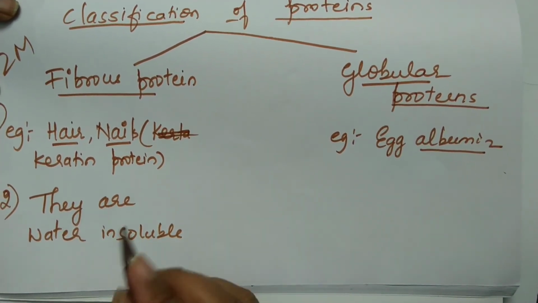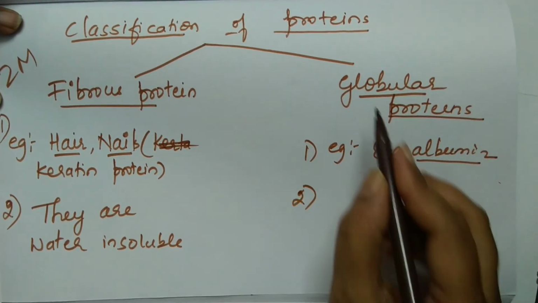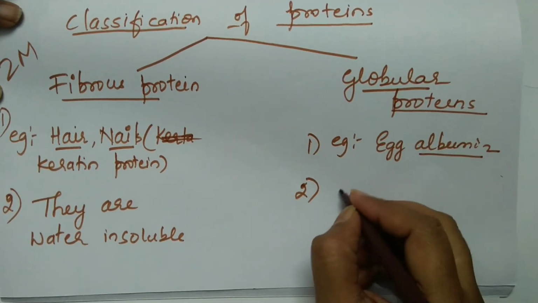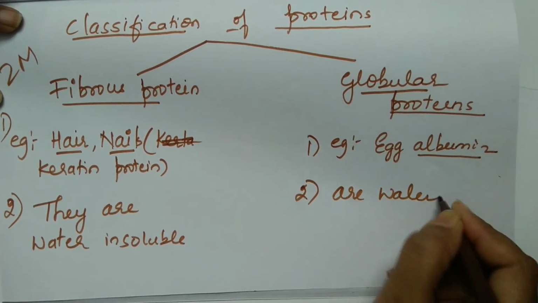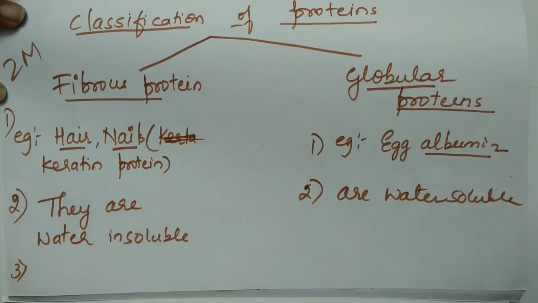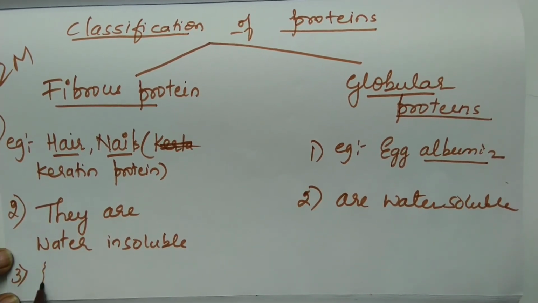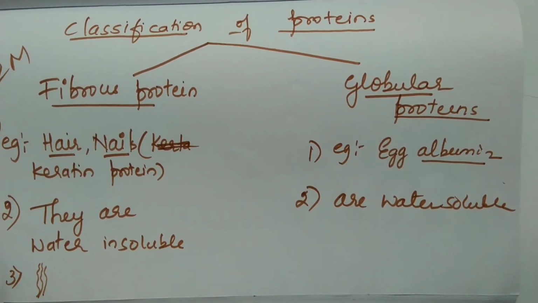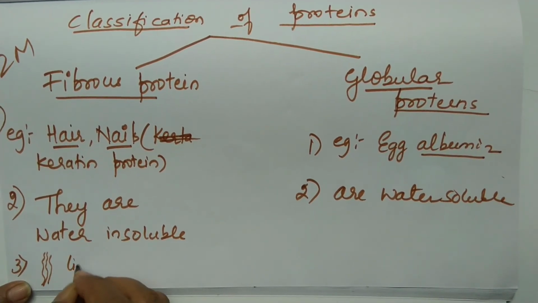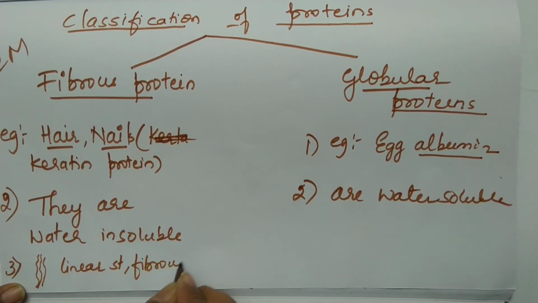Imagine what would have happened if they were water soluble. So the second difference between fibrous and globular protein: globular proteins are water soluble. So this fetches you 2 marks. Let me quote another difference in fibrous proteins. How are your hairs? Fiber like. If you take one hair strand, you can split it into fibers. So they are linear structures, or fibrous in nature.